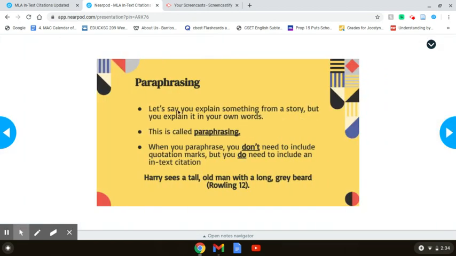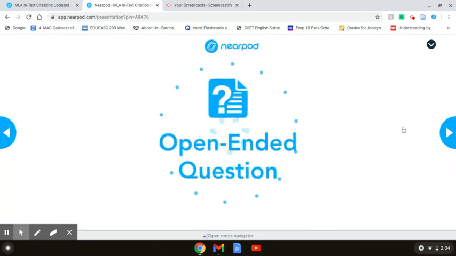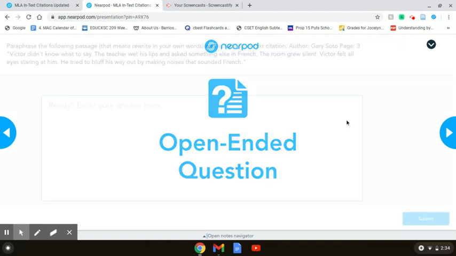When we talk about paraphrasing, you are explaining something from a story in your own words. So you don't need to include quotation marks, but you do need to include in-text citations. So here we see a paraphrase version of a Harry Potter statement from J.K. Rowling's book on page 12. And we have another open-ended question.